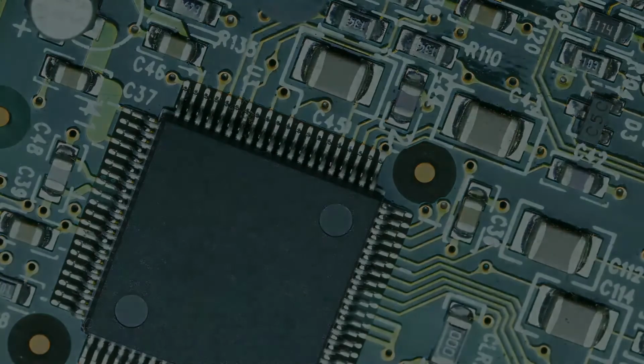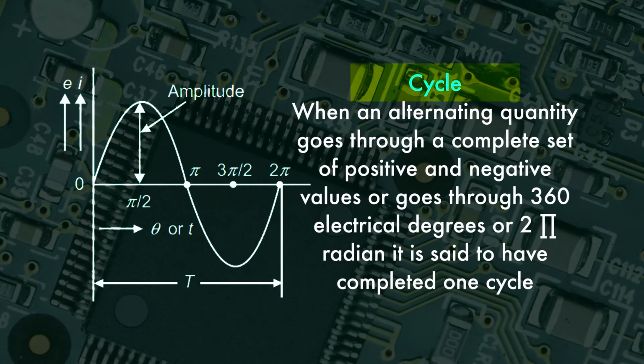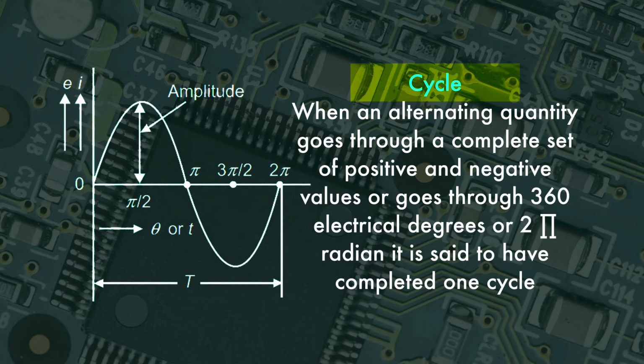Now we have to understand what is a cycle. When an alternating quantity goes through a complete set of positive and negative values, or goes through 360 electrical degrees or 2 pi radian, it is said to have completed one cycle.